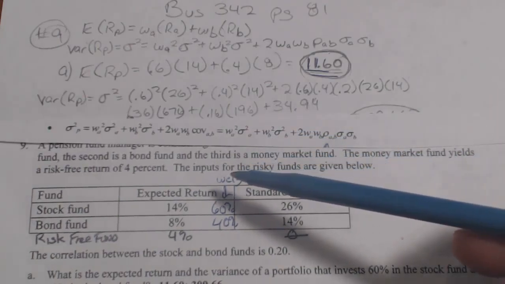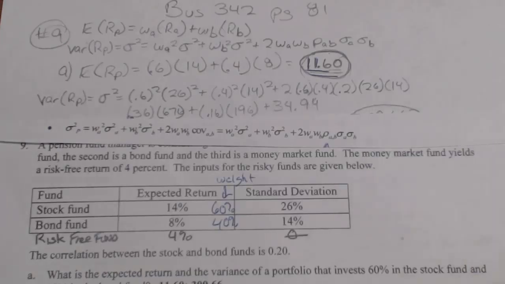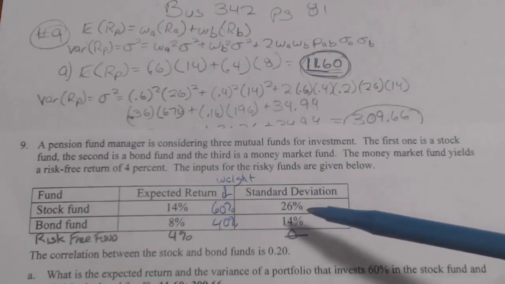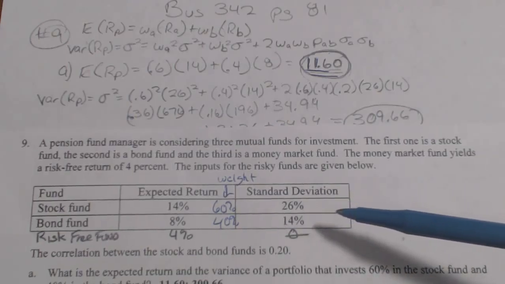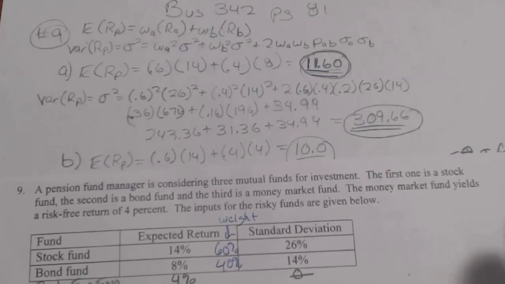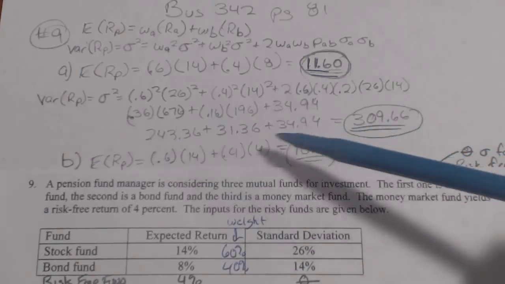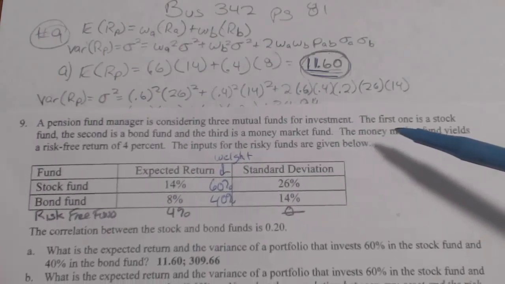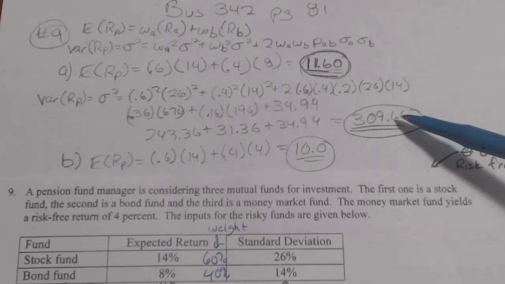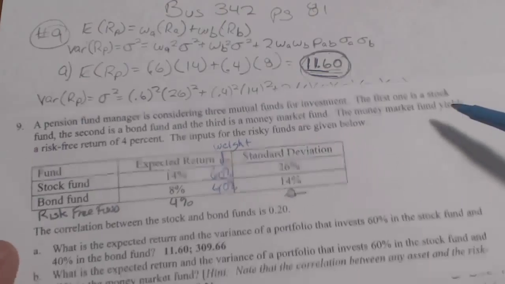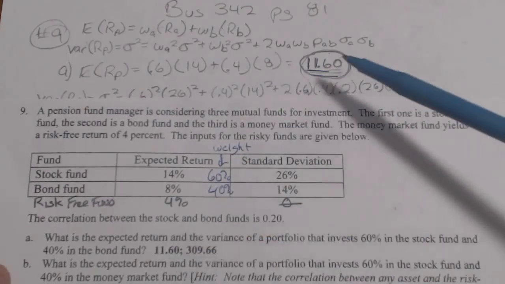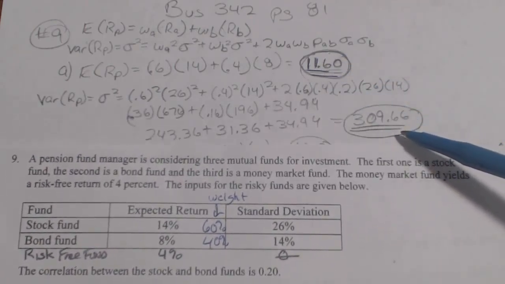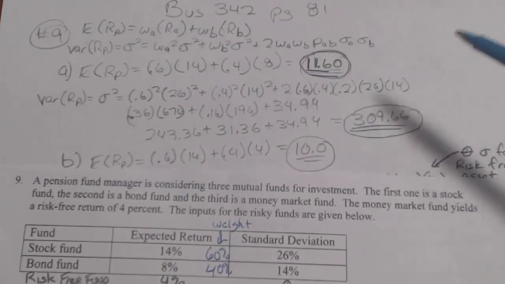Okay, and that's this formula again that I showed you earlier. That's on page 71 of your workbook. Okay, and this is when they give you standard deviations and correlations, but they don't give you the probabilities. You use this formula. Okay, so then you go ahead and figure that out, multiply, add, and everything, and you get that the variance is 309.66, and we already figured out the expected return 11.6. So the expected return 11.6, the variance is 309.66.